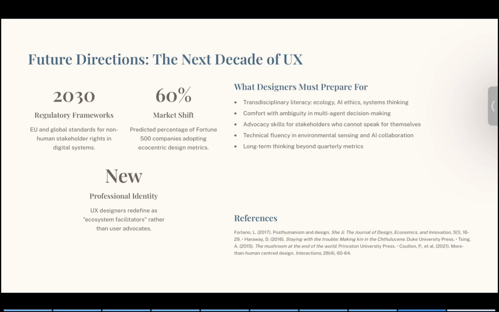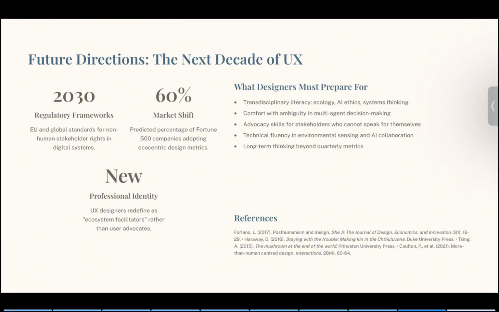Looking ahead, some major shifts are predicted. By 2030, regulatory frameworks: global standards may soon require the inclusion of non-human stakeholder rights in digital systems. There is also a 60% market shift. A significant portion of companies are expected to adopt ecocentric design metrics. Lastly, a new professional identity. UX designers will evolve into ecosystem facilitators, mediating relationships between humans, AI systems, and the environment.